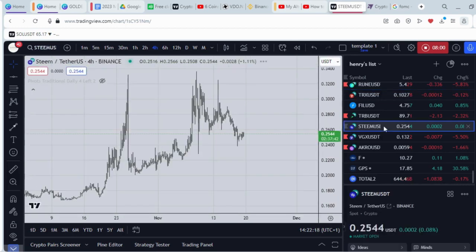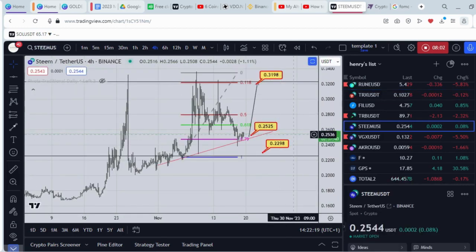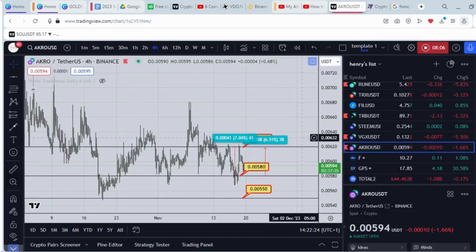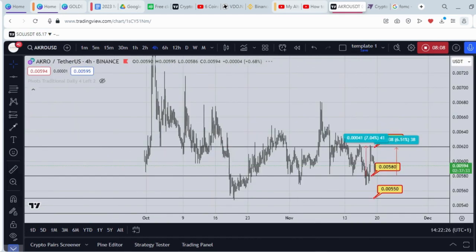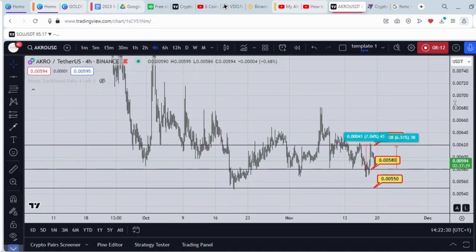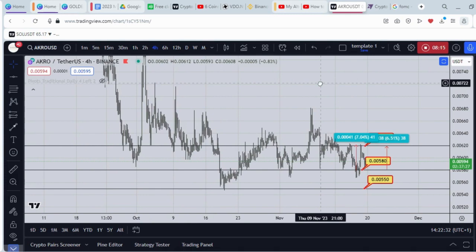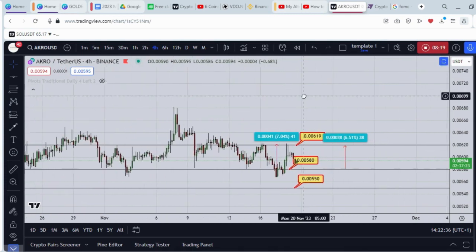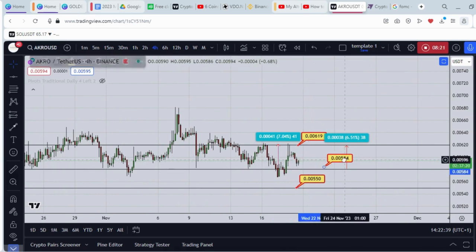Most of them are already retracing back. You can see this thing we posted is still around this section, so there's no point jumping into this trade. But that is part of what we look at for the week, but at the same time there should be opportunities in the market, so we're going to be diving into that in the next series, trying to sort out signals and opportunities. So as you can see, the previous analysis we did entered our take profit.